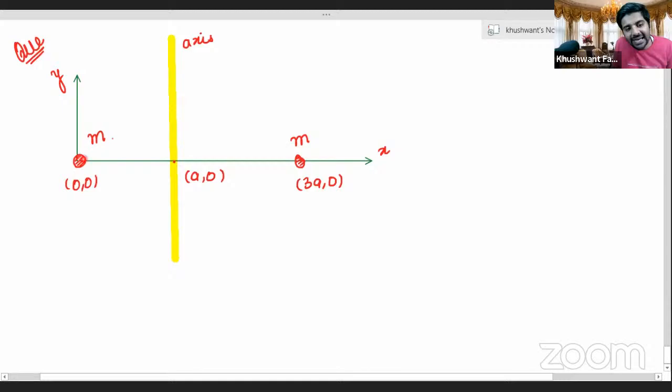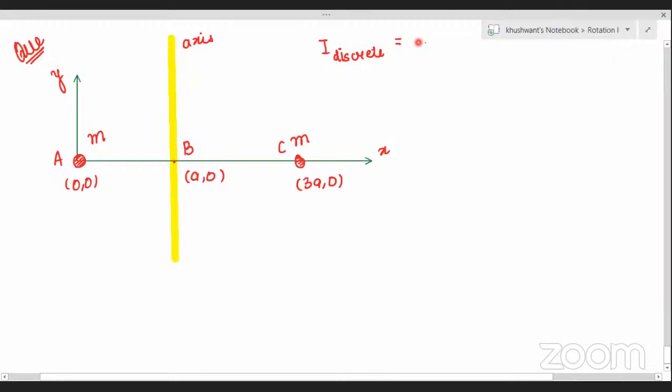These two masses will rotate around it like this. Now this is the radius for the first one. Suppose let us name these points as A, B and C. So these three are the points. The axis is passing through B, and on A and C there are masses placed. You need to calculate total moment of inertia for this system. I'm going to write down the options here on the screen. You all can go ahead with your calculations. First, let's take this from Vasu. Vasu, tell me, is this a discrete system or a continuous system? What do you think? Two different masses placed at two different points. Discrete or continuous system?